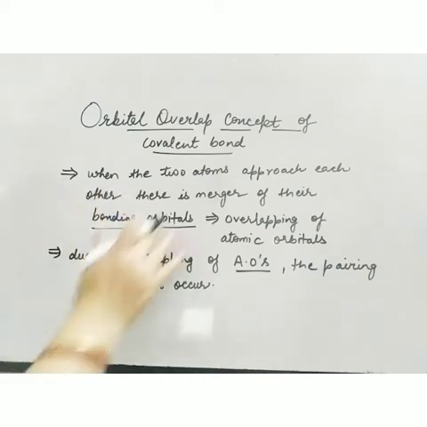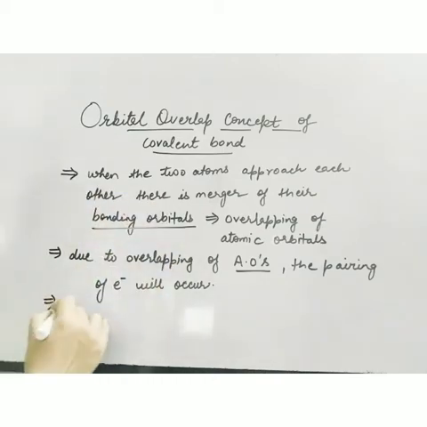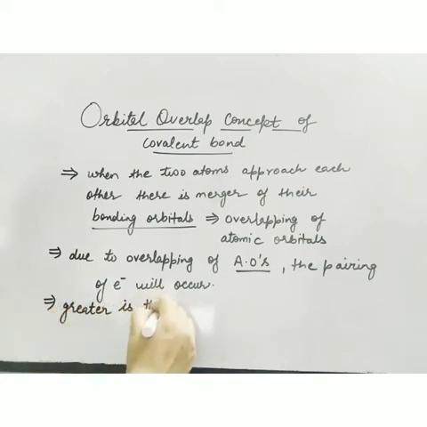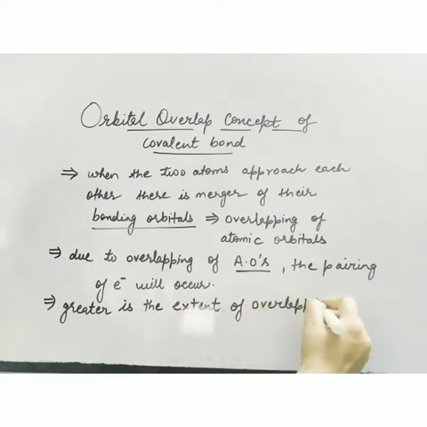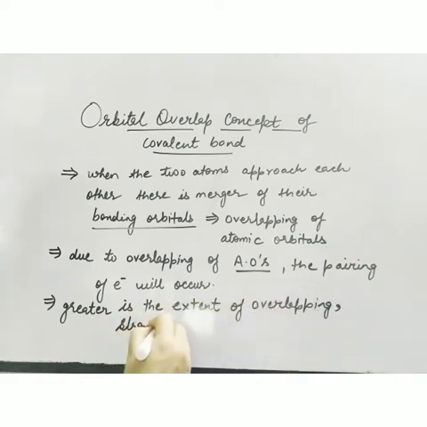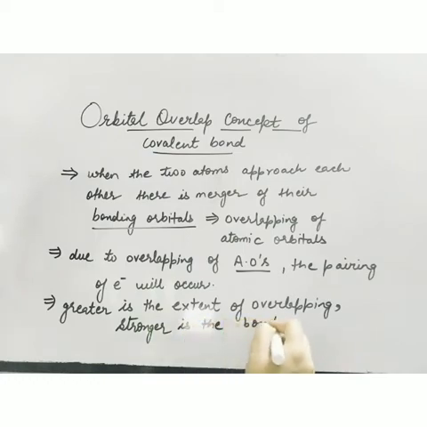And one more important point regarding this theory: greater is the extent of overlapping, stronger is the bond. So the more the overlapping, the stronger the bond formed.